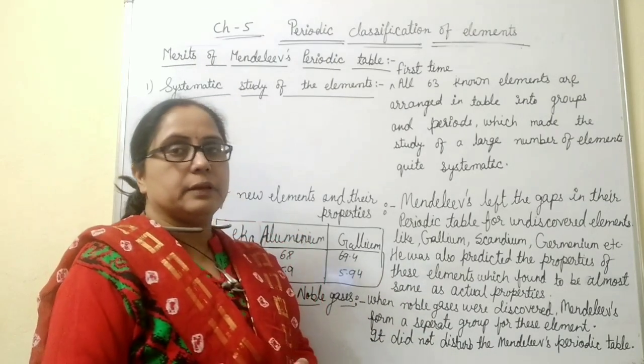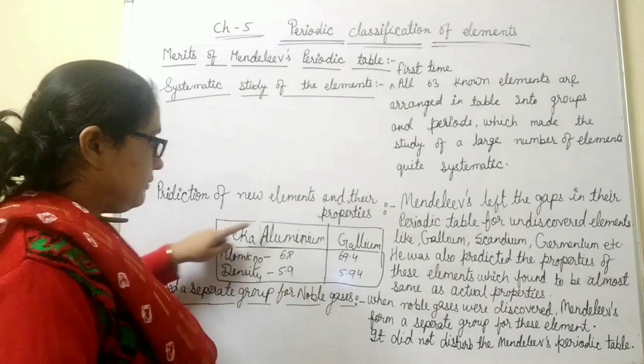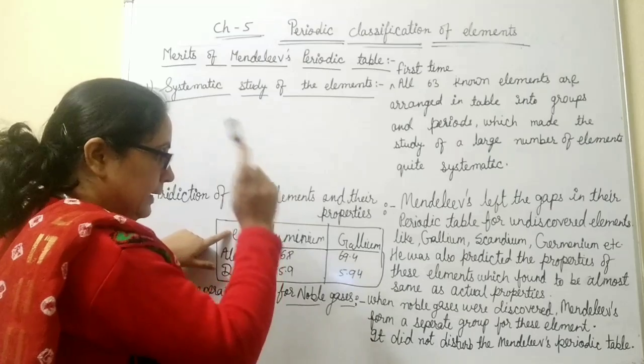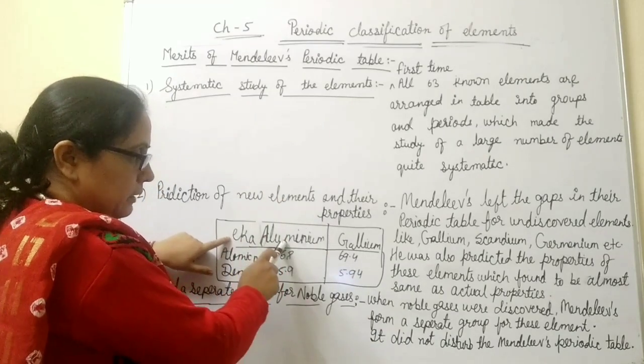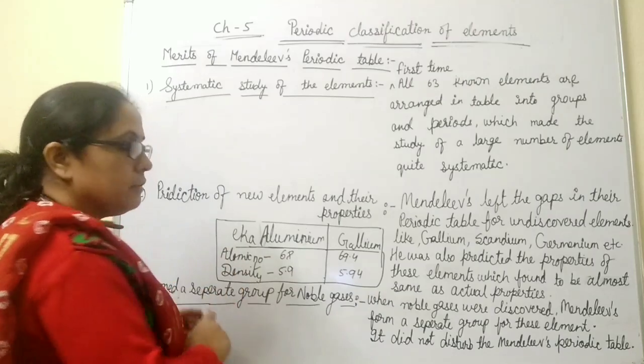With the help of an example, we can understand it. Mendeleev gave the name eka-aluminium to gallium, the undiscovered element at that time. The word eka is taken from Sanskrit, which means first.